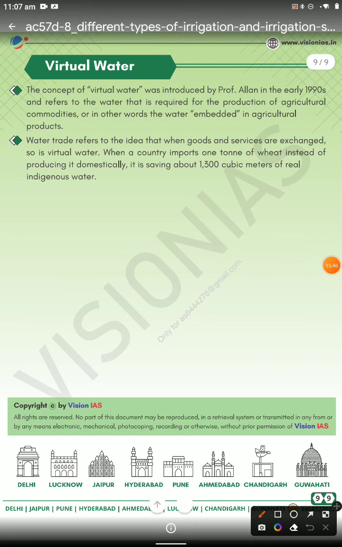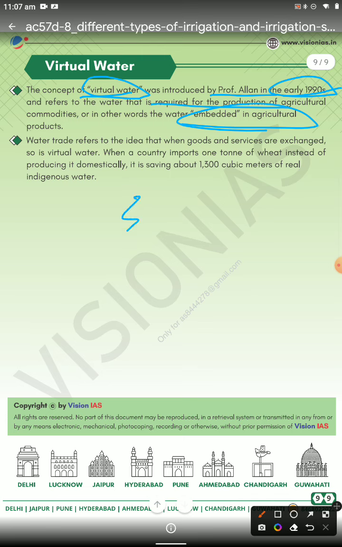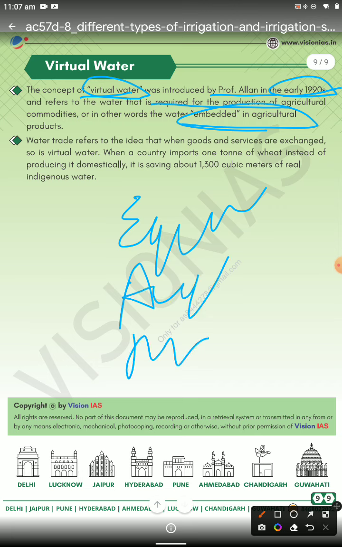The concept of virtual water was introduced by Professor Allan in the early 1990s; it is the water required for agricultural production, along with emerging technology, because Israel is the maximum. Its land holding is small but more productive, with aquaponic, aeroponic and hydroponic systems. These are the three types of systems developed by Israel in the agriculture field.